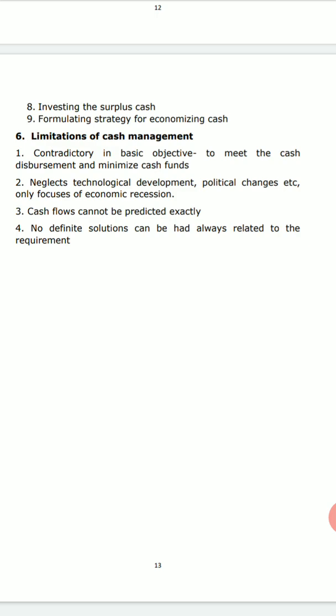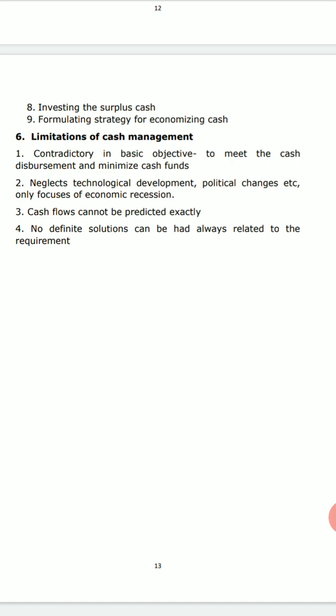Again, bankruptcy is an extreme form. Actually speaking, financial distress or financial disaster is a matter of degree of shortage of liquidity. That means how far you have funds with you will decide your liquidity. So it does not mean bankruptcy all the time, and this position can be improved by the study of the financial manager. So every time losing cash or not maintaining liquidity will not lead to bankruptcy. These are some limitations to be kept in mind, and then the financial management policies can be determined.